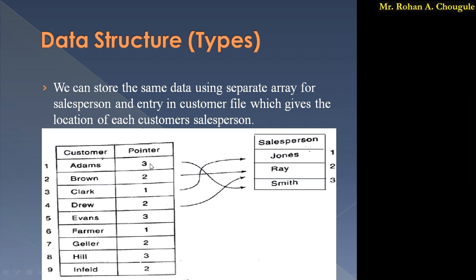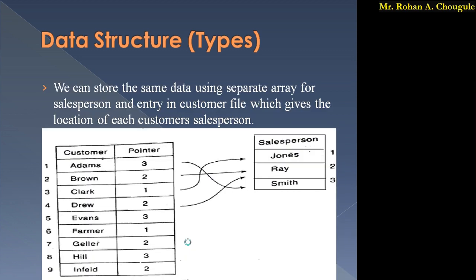Similarly 3 points to Smith, 2 points to Ray, 1 points to Jones, again 2 points to Ray. Likewise we have written the pointers of the salespersons. So this is one way to write the same data.